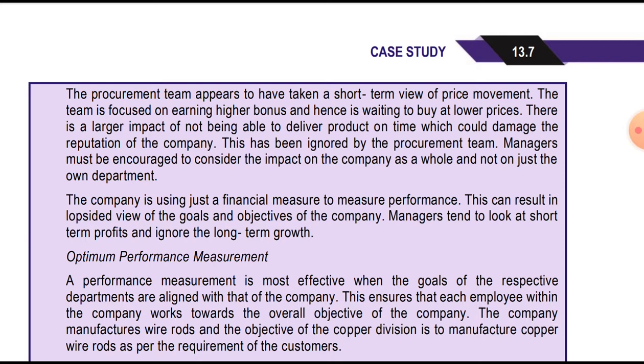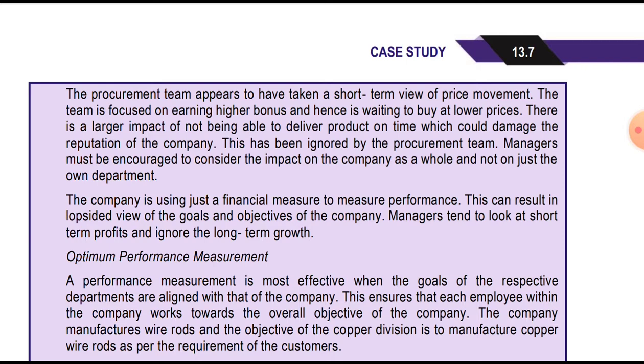The team is focused on earning the higher bonus and hence is waiting to buy at a lower price. There is a larger impact of not being able to deliver the product. So if they don't deliver, there would be a much larger impact. They're just focusing on reduction in the procurement cost so that they can earn a bonus.